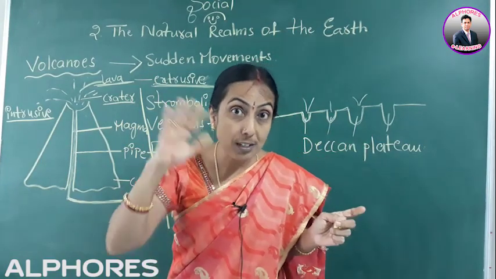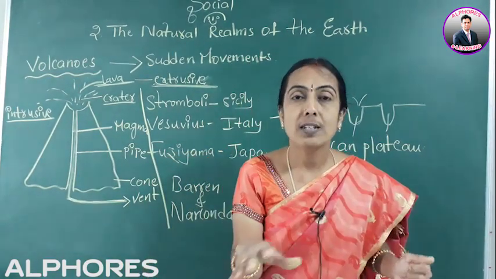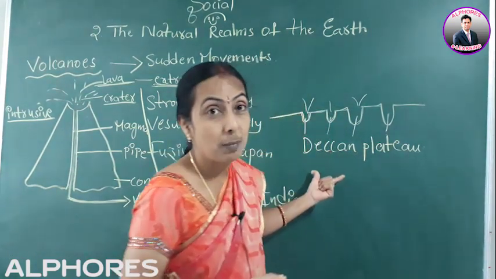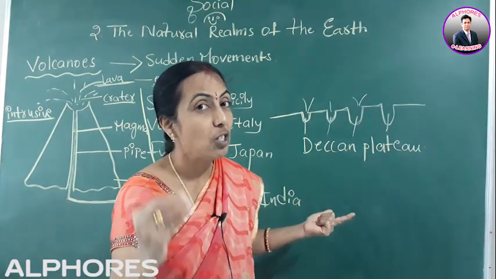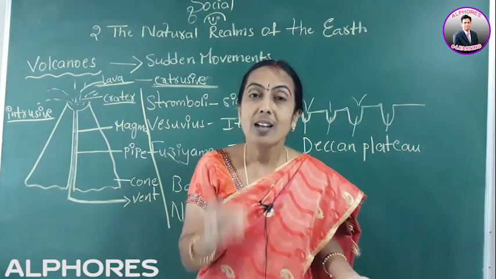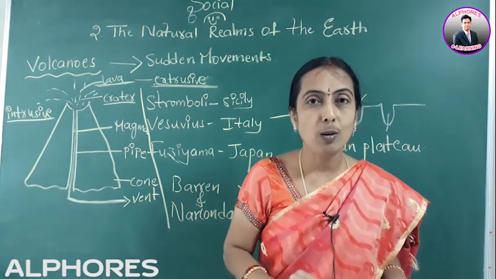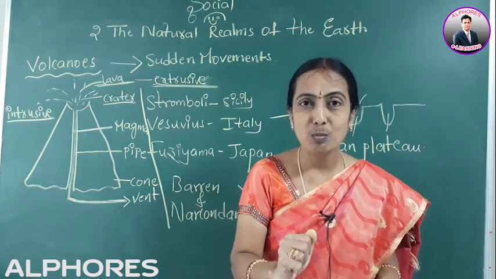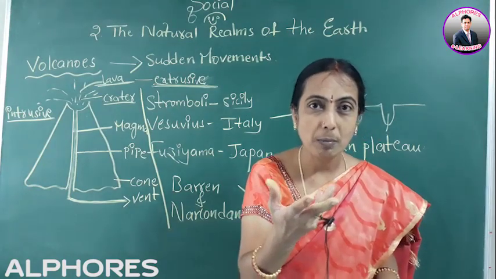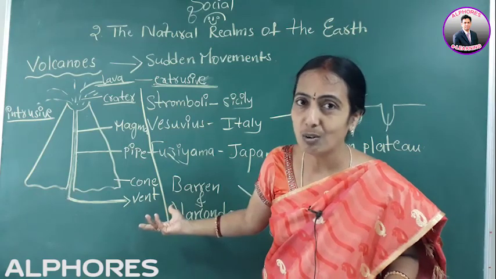But after some years, when that lava cools, it solidifies and forms into black soil. In such a manner black soil is present in our Deccan Plateau, especially the Maharashtra and Gujarat area. And these black soils support cotton and oil seeds. They are useful also. This is one of the sudden movements. They cause damage, sudden change, and new landforms will be formed. When the lava erupts out, it automatically leads to damage and destruction.